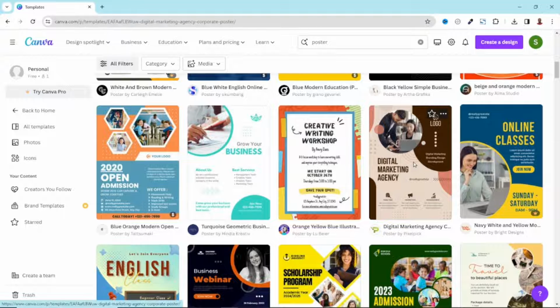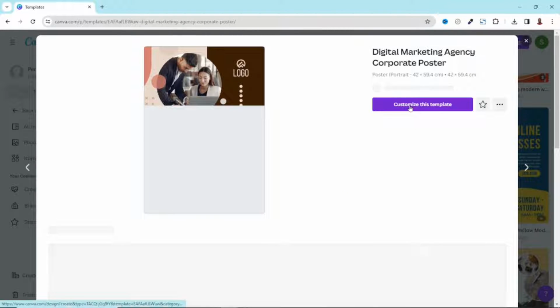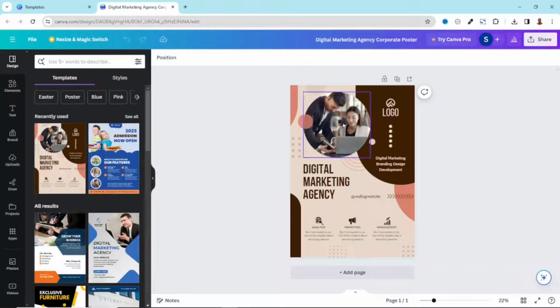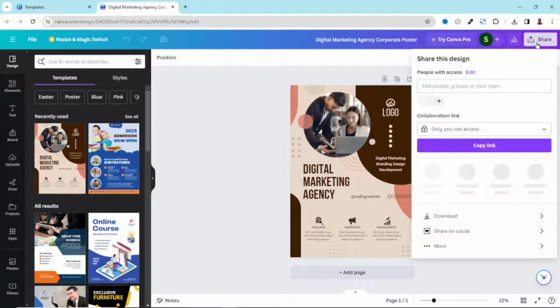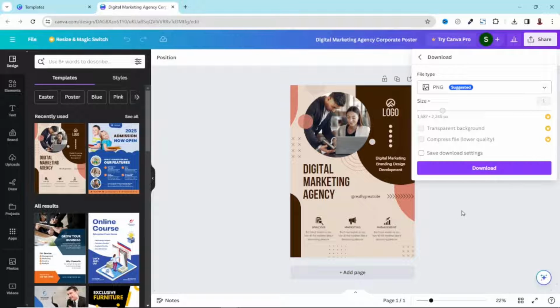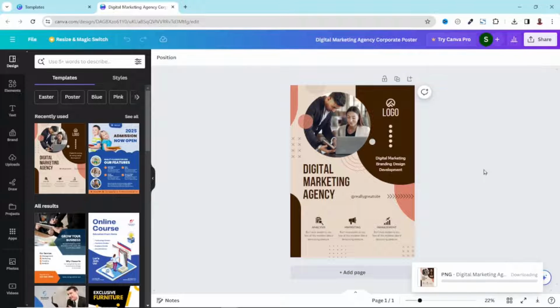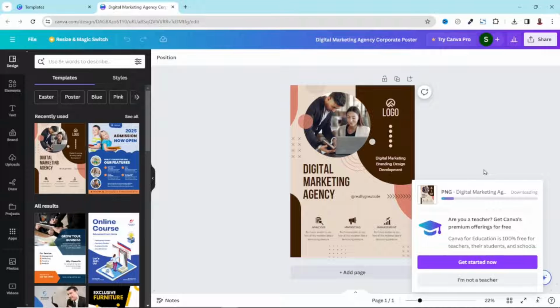So if I click on this one, I can just go ahead and click on customize this template, which will open in a new tab. From here, you can begin to customize the template to suit your needs. To have a copy of this, you can just go over to share, then click on download. Then you go ahead and click on download button to have a copy of it on your computer.